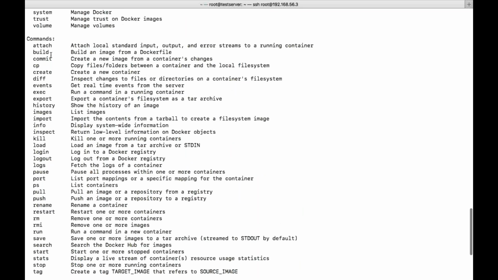Build and commit, I will tell you when we come across building our own customized images. These two options I will tell you tomorrow. Today let us see other commands.